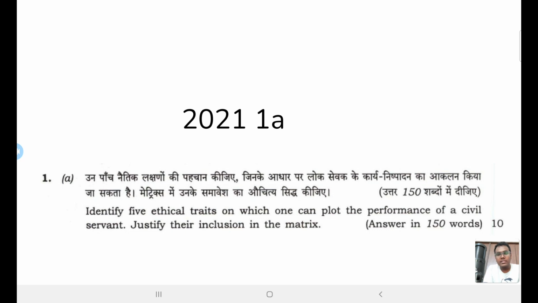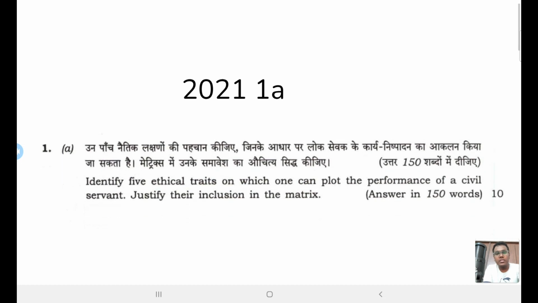Always remember, ethics is a subjective paper. So do not think that this is the way to write the answer. This is just one of the ways in which you can write the answer. And I am using this method to explain certain concepts, to improve your understanding, to make you understand what UPSC is trying to ask. Okay, so let us go through the answer.